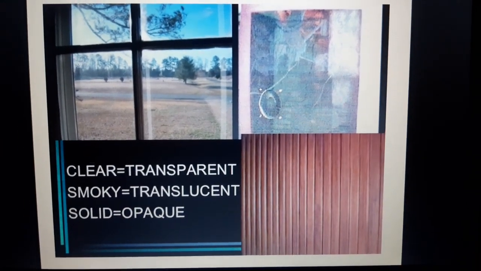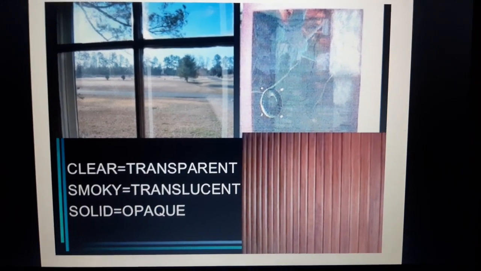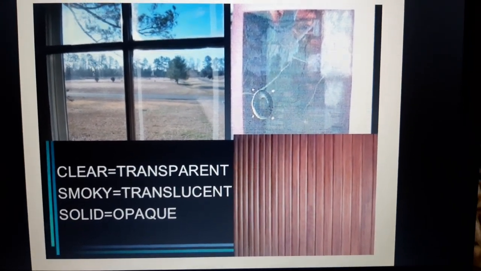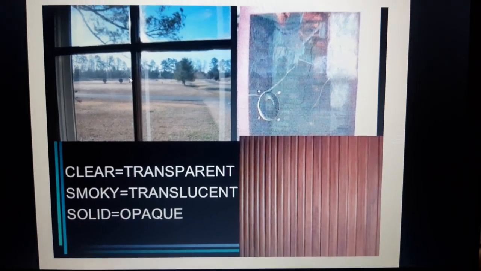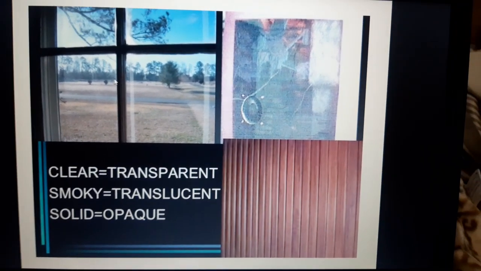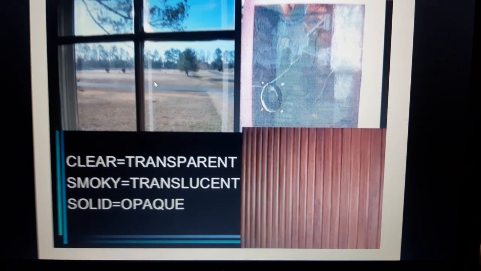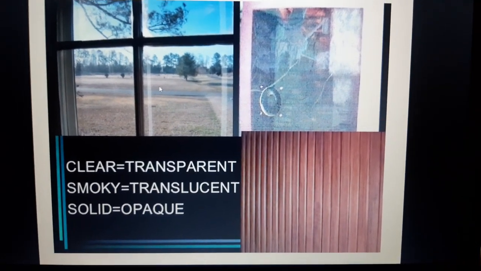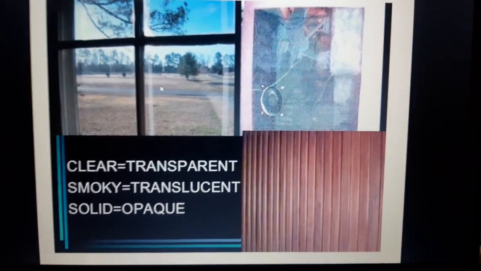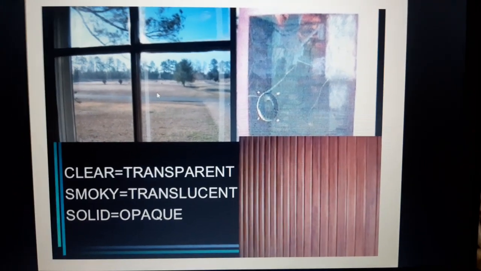Now, to explain this concept further, here are some examples you can see. The first one is the image of a window. In the window, we usually stand and look at the surroundings. You can see that the view outside can be seen easily. So this material is transparent. In short, glass is a transparent material.